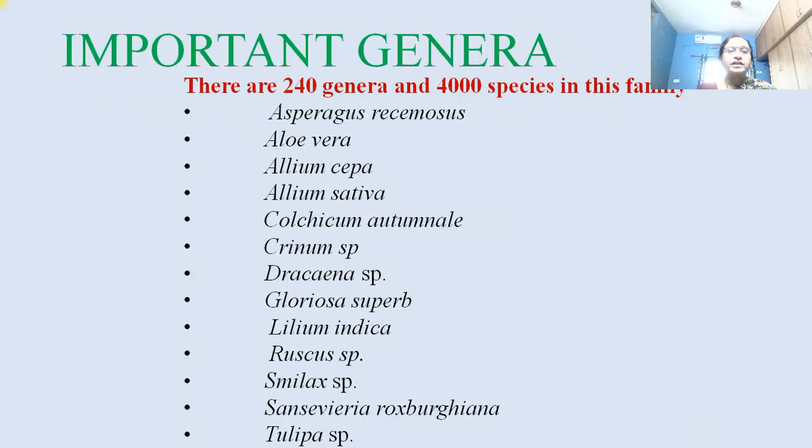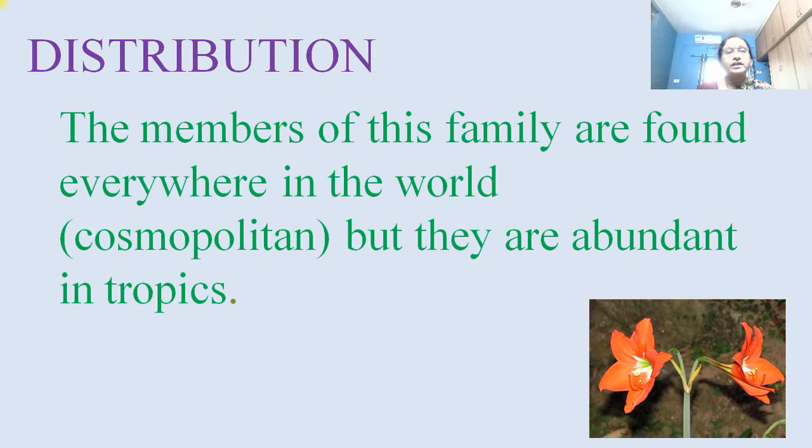Important genera. There are about 240 genera in this family and about 4000 species found in this family. Some of them are Asparagus racemosus, Aloe vera, Allium cepa, Allium sativum, Colchicum, Crinum, Dracaena, Gloriosa superba, Lilium, Ruscus, Smilax, Sansevieria, and Tulip.